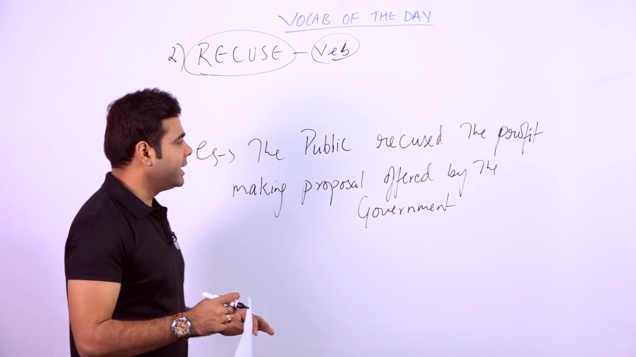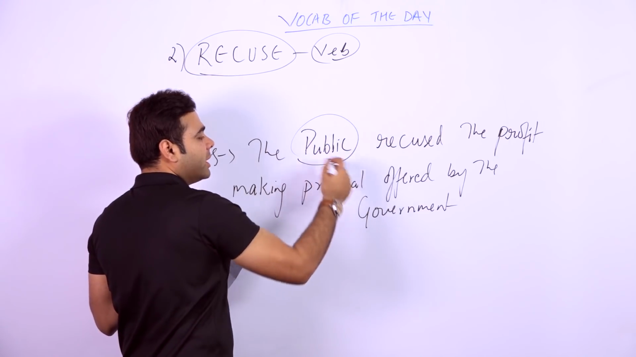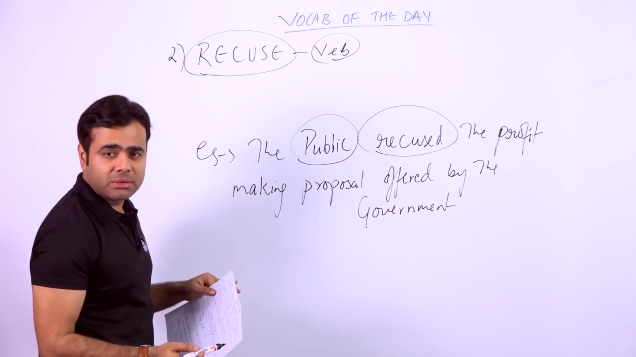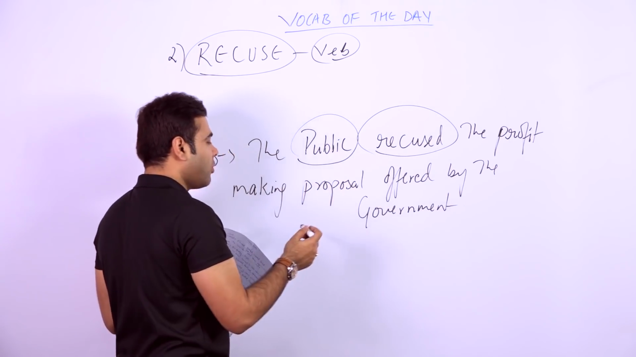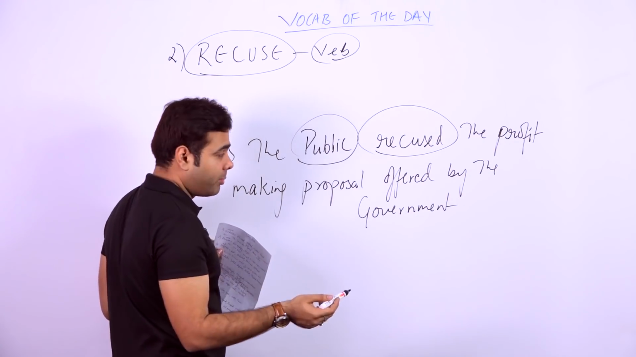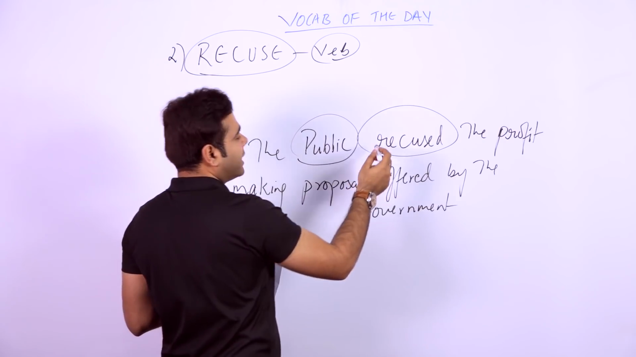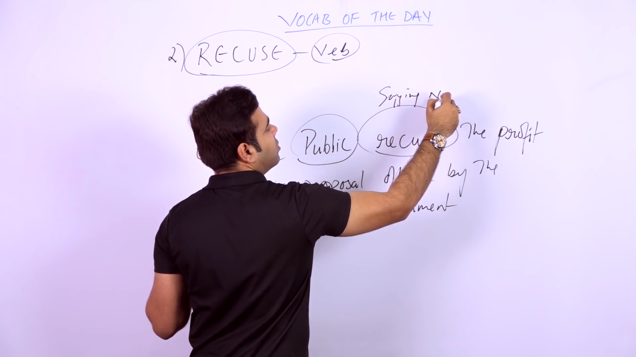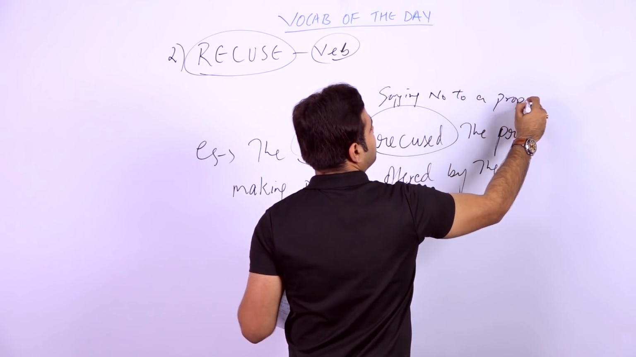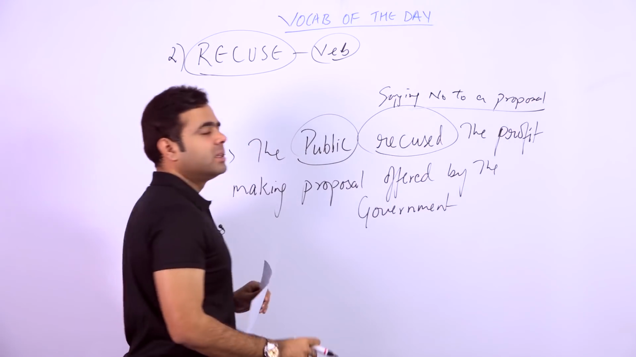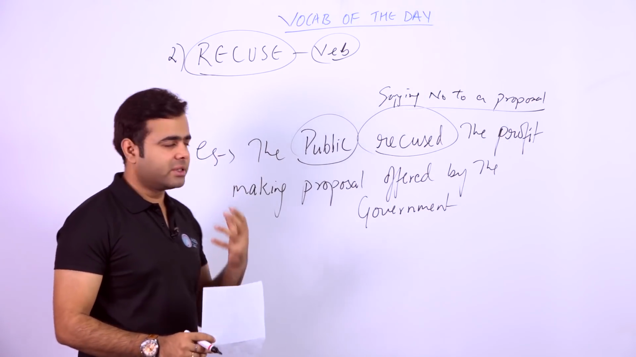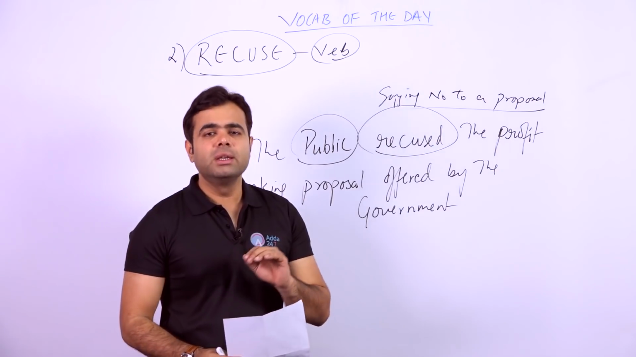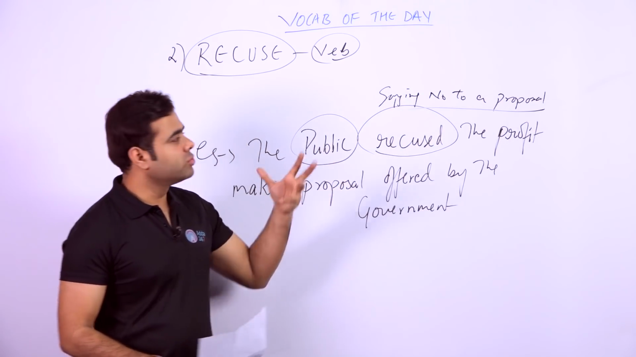So what do you think exactly that the public has done? Someone may think, sir, it is like accepting or rejecting something. The public recused the profit making proposal offered by the government. Actually, the public has not accepted. It is in the sense of saying no to a proposal. In simple sense, when you use the word reject, that gives the same sense of recusing something, isn't it? The word recuse is a nice word when you want to say no to a proposal, when you don't want to accept the proposal.